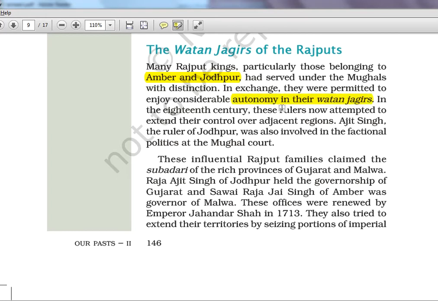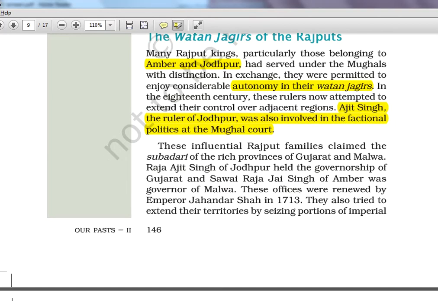The rulers now attempted to extend their control over adjacent regions. Ajit Singh, the ruler of Jodhpur, was also involved in the factional politics at the Mughal court. Okay, so Jodhpur, Amber, again, one personality name is Ajit Singh. Ajit Singh, you learn in modern history also. I think the uncle of Bhagat Singh or something in some of the movement. I have seen this name.